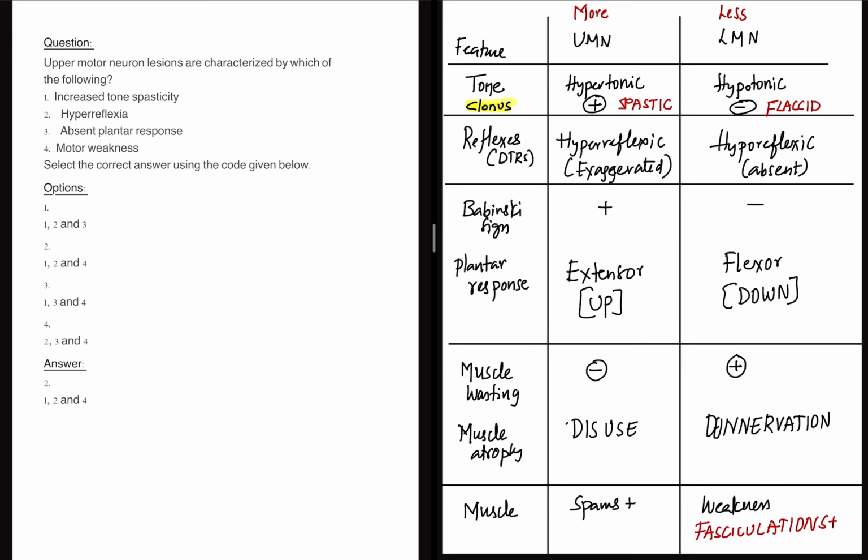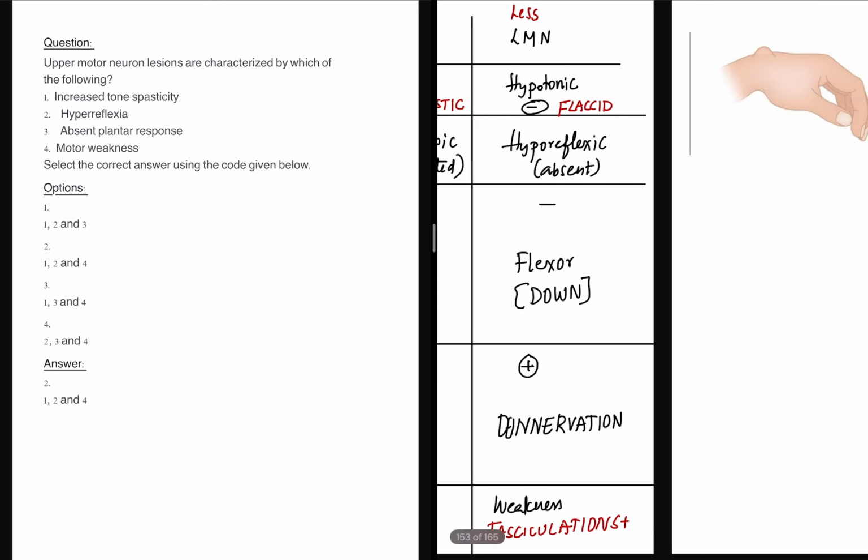So this table is very important for your exam. There are a lot of MCQs, 4 to 5 MCQs in the last 5 years, just differentiating UMN and LMN lesion. And if you are a final MBBS student, you do understand the importance of this topic, right?